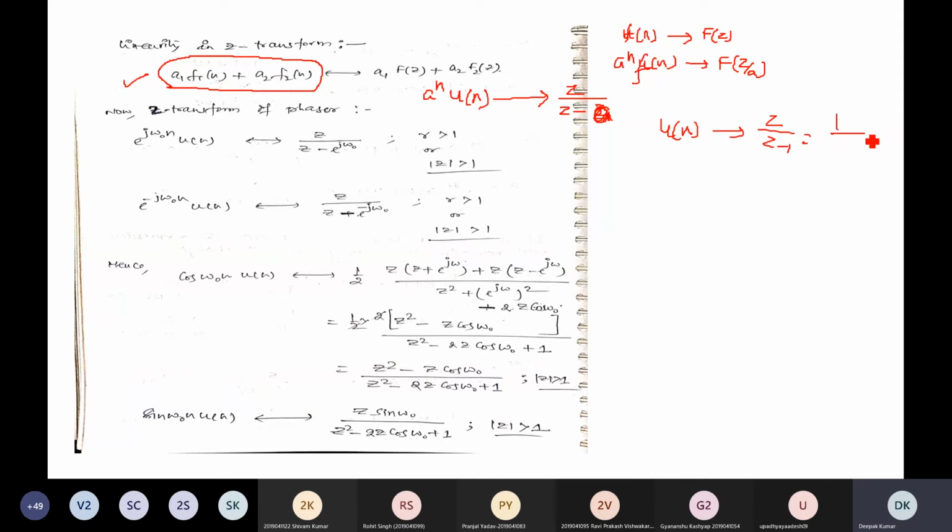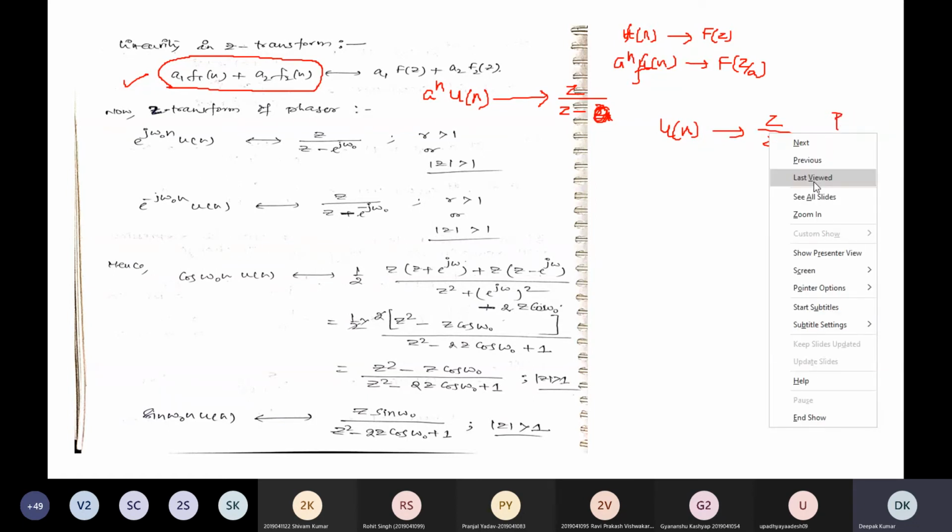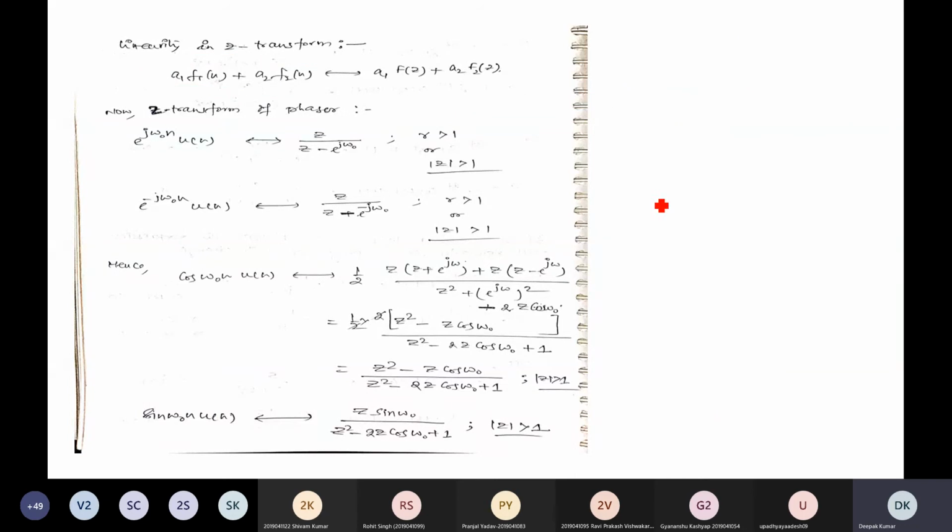For a to the power n u of n, the z transform will be z by z minus a, you can find.